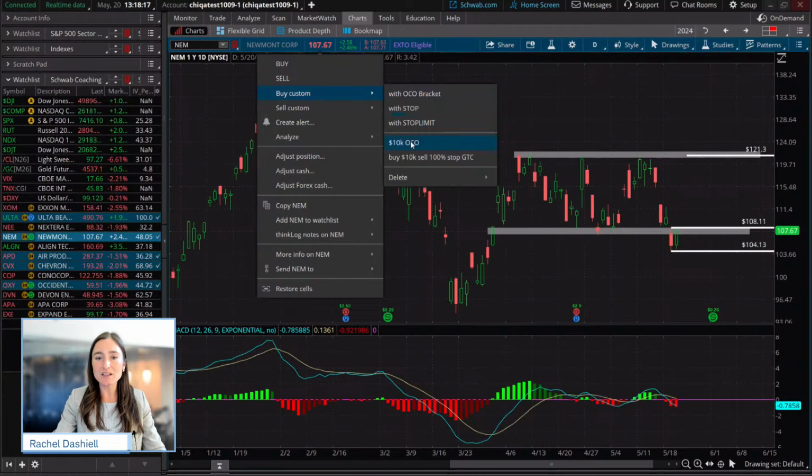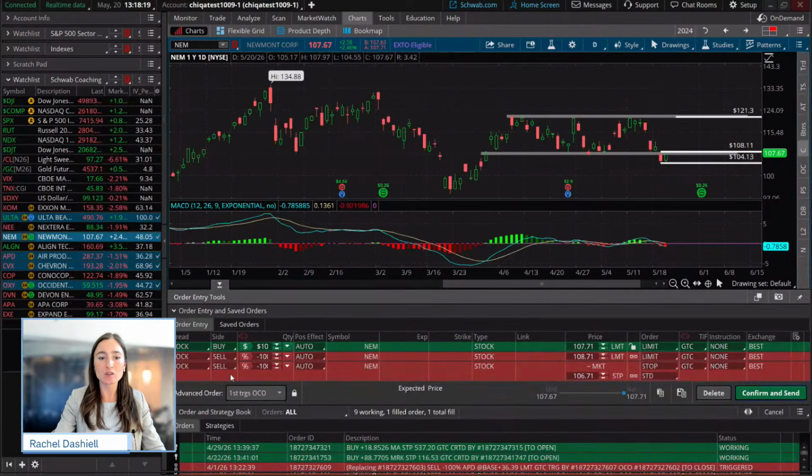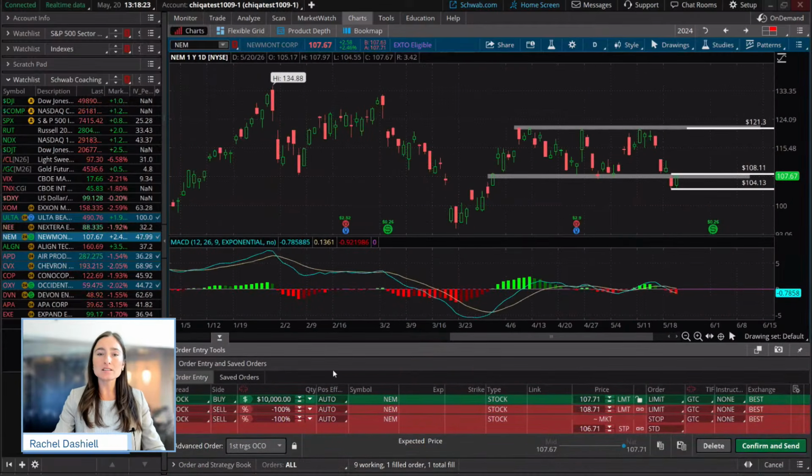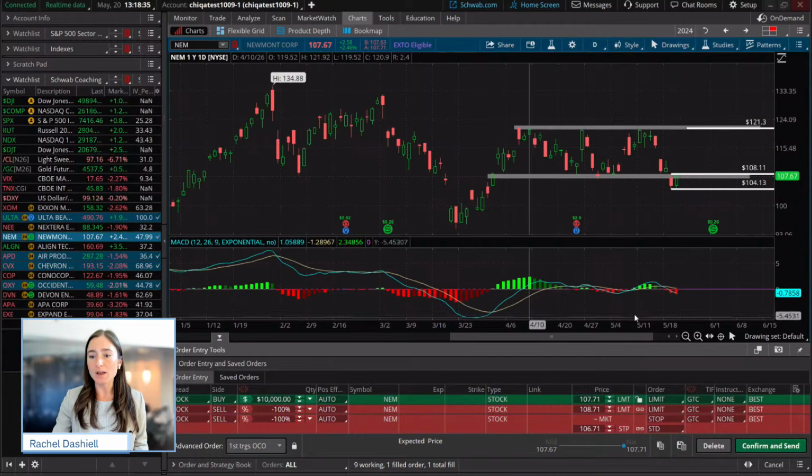I'm going to use my 10,000 OCO that I've used quite a bit in this class to say we're risking not more than 5% of our account in a trade, and we're wanting to wait for price to reach 108.11 before we would enter this trade.